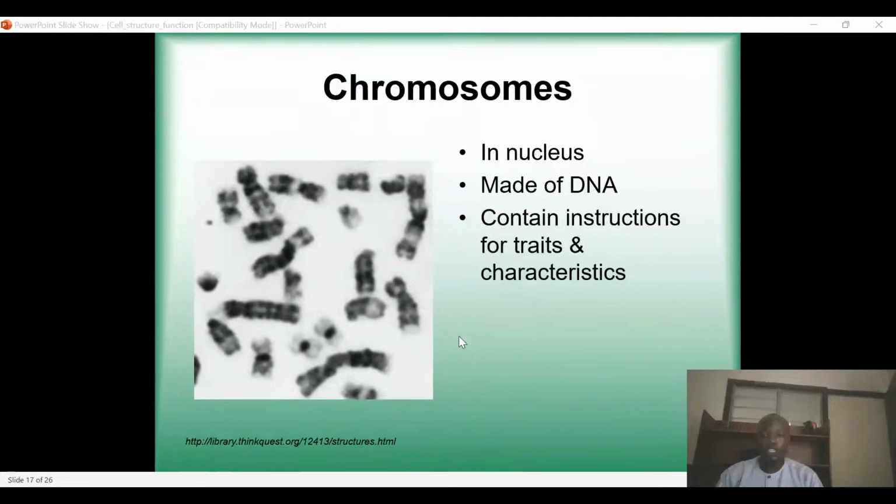Yes, the protein is histone protein. It's the histone protein that packages, coils, and supercoils it, and then fits it into the nucleus. And of course, these chromosomes contain the instructions for traits and characteristics.